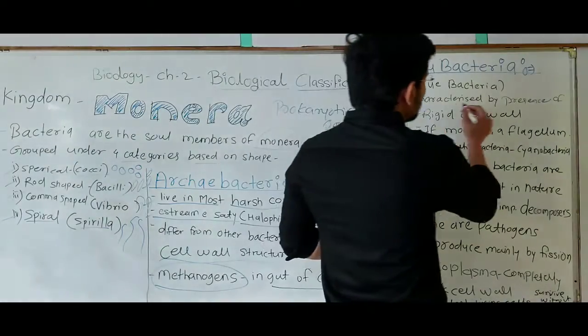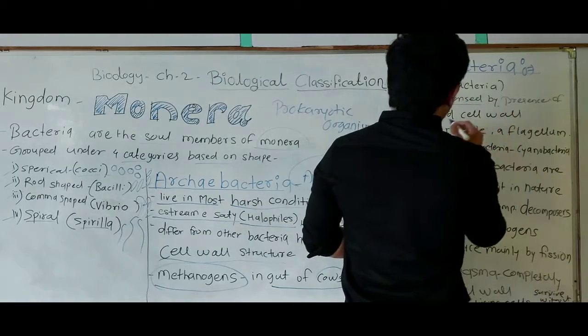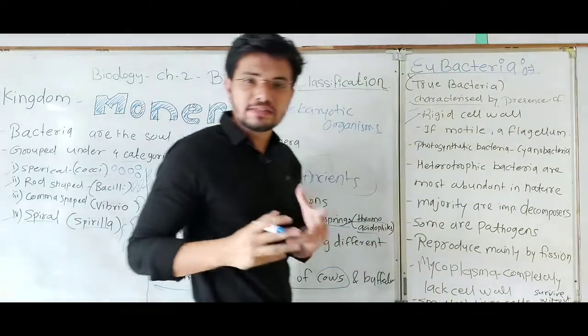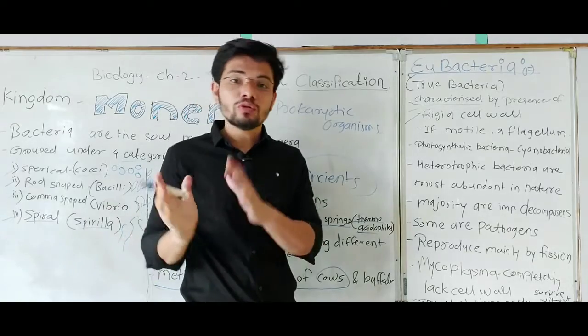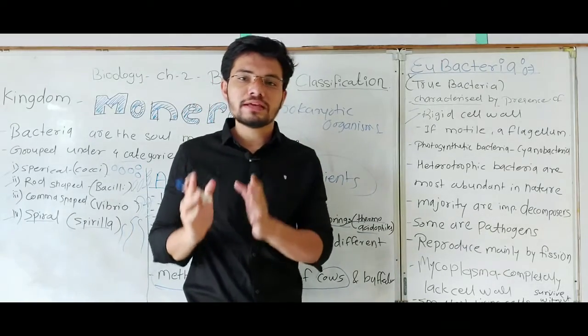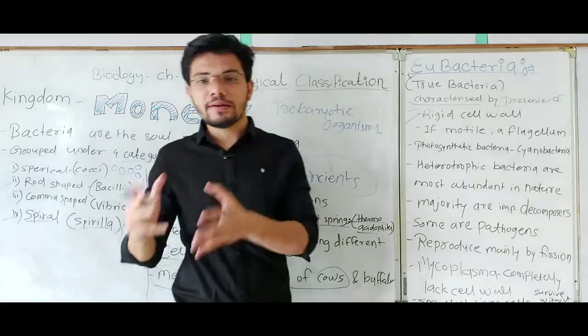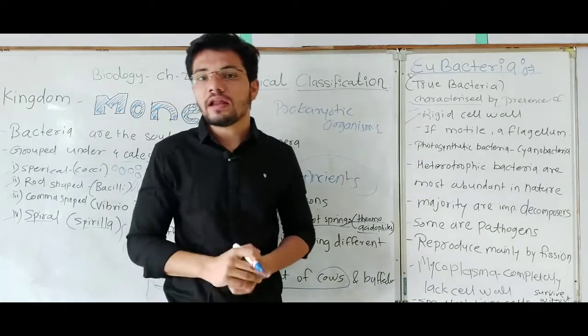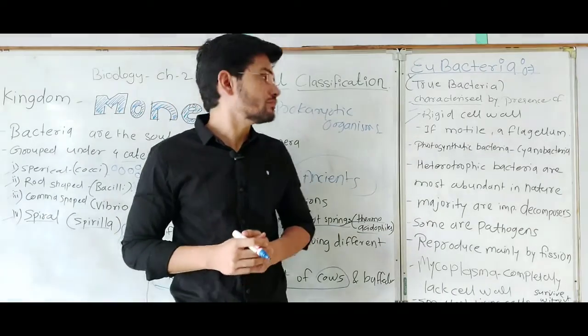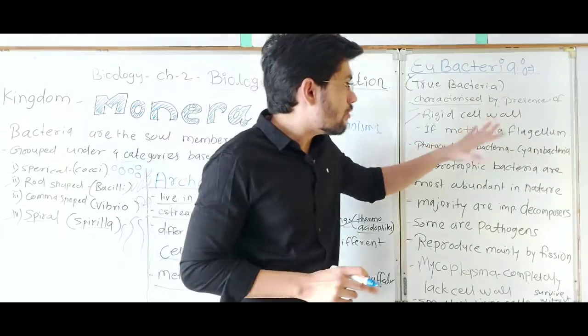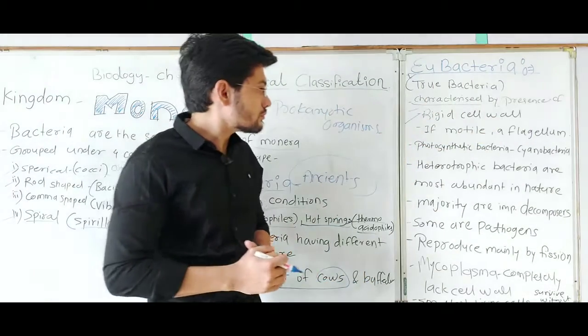They are characterized by the presence of a rigid cell wall. They contain a rigid cell wall. We all know that we group bacteria into two groups, gram positive and gram negative, and these groups are according to their cell wall. So Eubacteria contain a rigid cell wall.